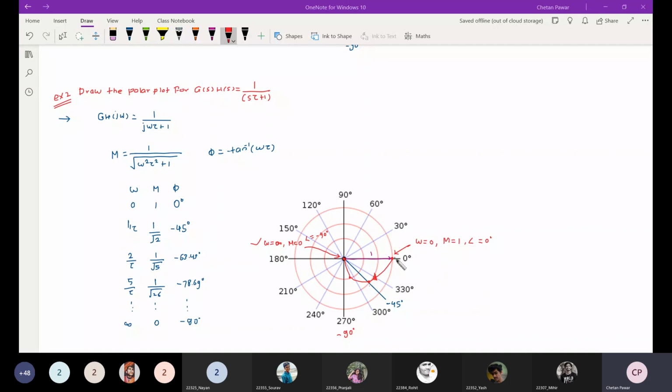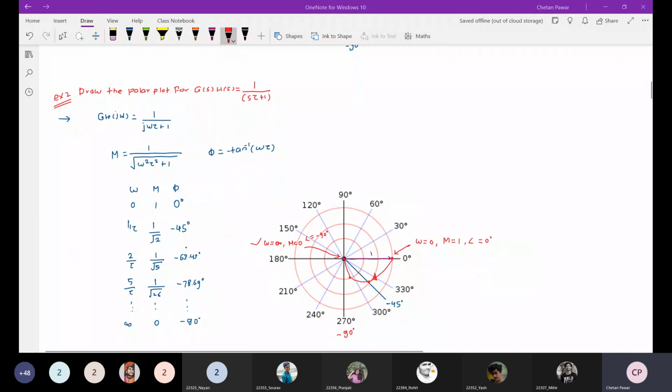So clockwise polar plot is there. Like this you can draw the polar plot. Now if you see this particular polar plot, this is the tail of the polar plot, and this is the head of the polar plot.